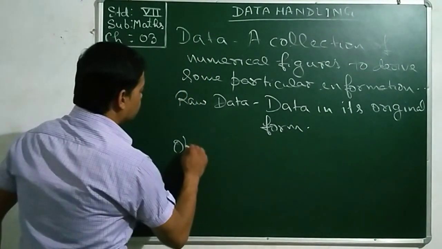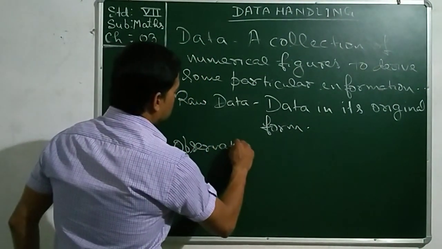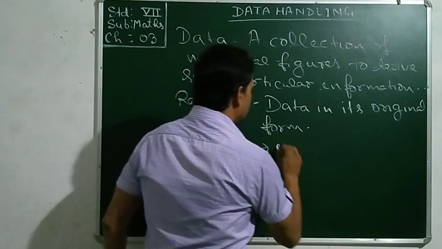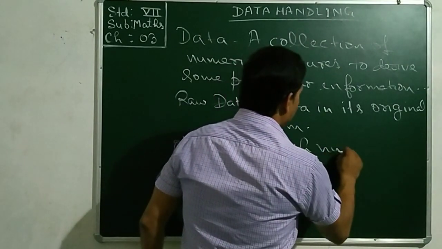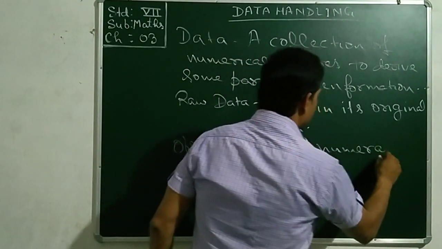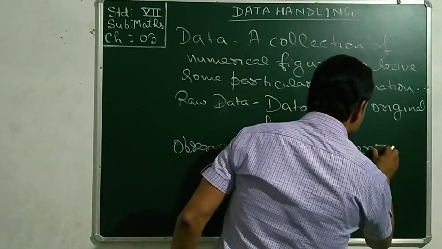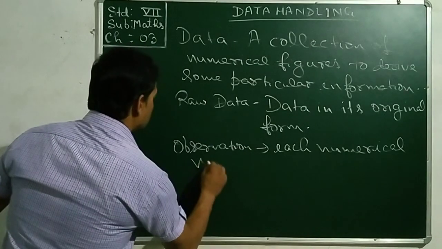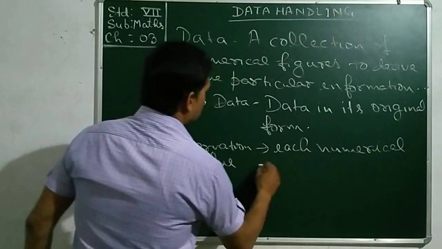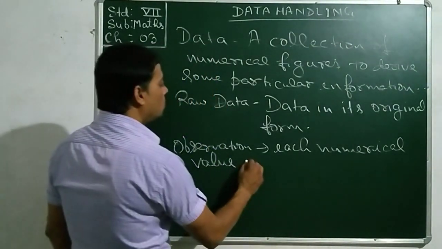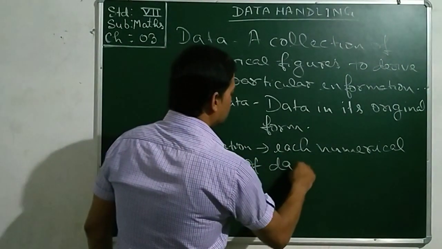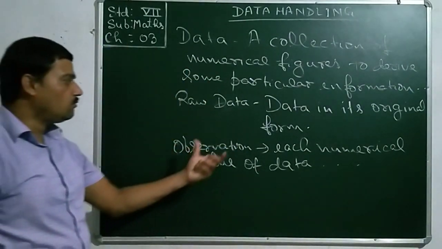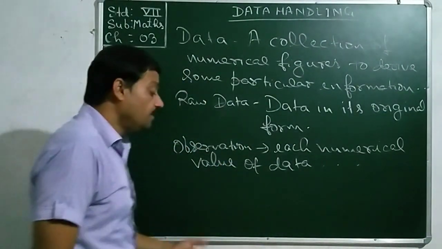Then observation. Each and every numerical value of data is known as an observation. You will complete it yourself, only understand the things here.